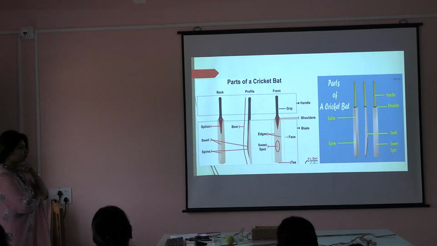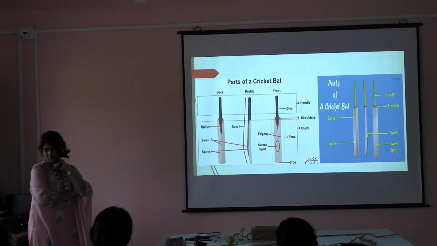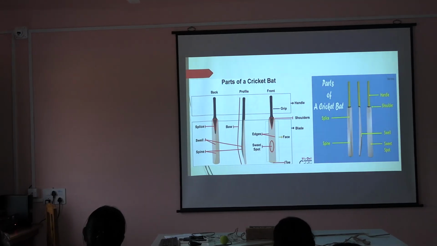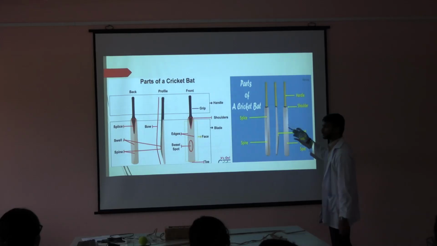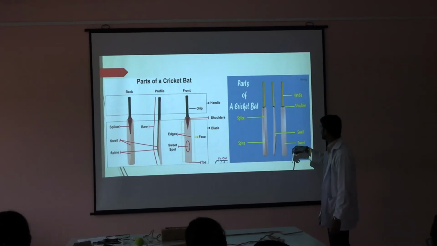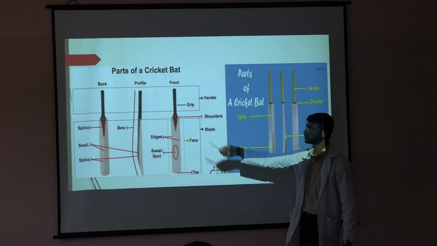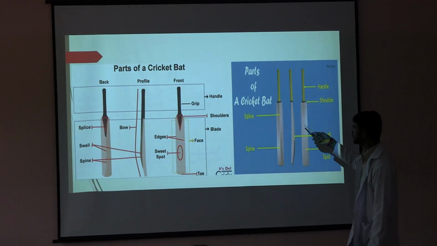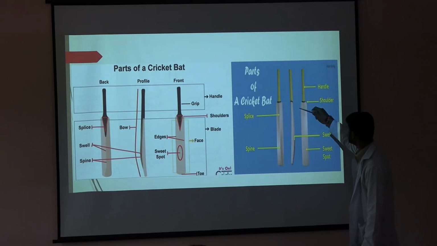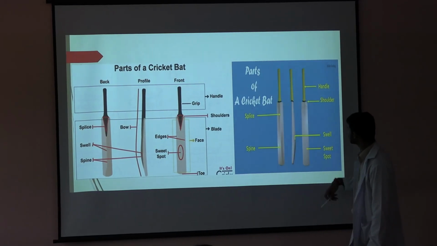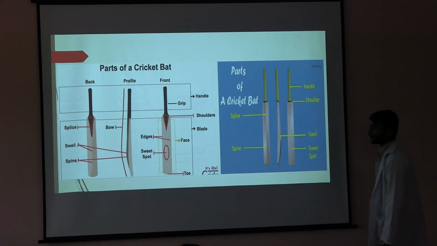What are the parts of the body? Come here and sit. Everybody listen. Where are the edges mentioned? There is a handle and there is a blade. Where are the handle and blade separated? Good. Okay, which is the shoulder? Point out the shoulder. In the blade, point out the parts of the blade.